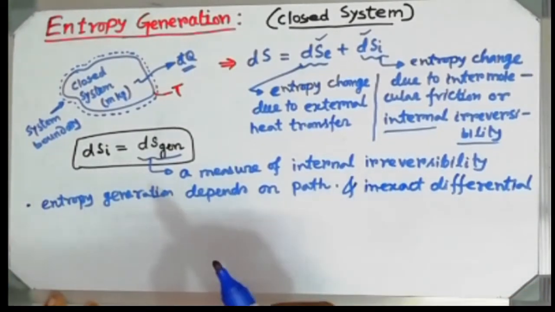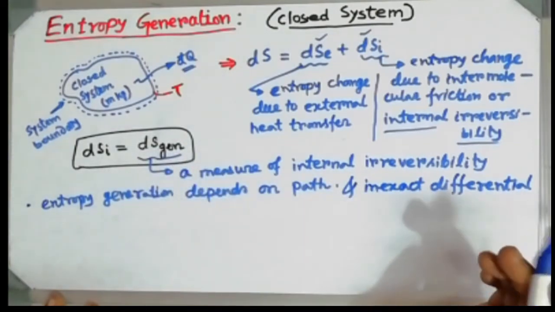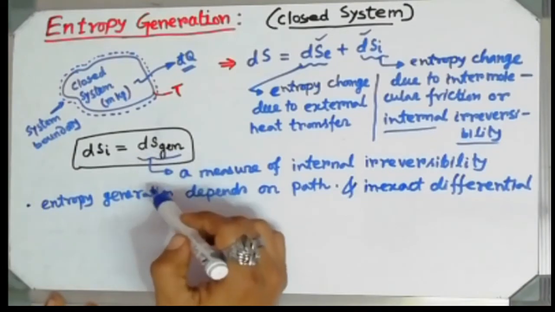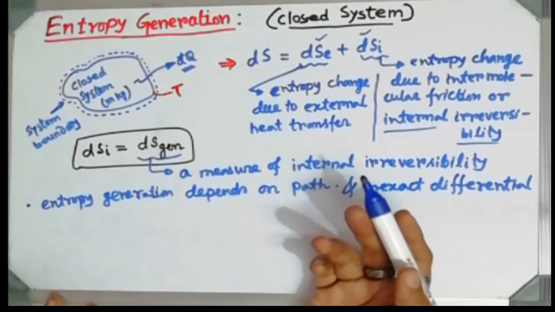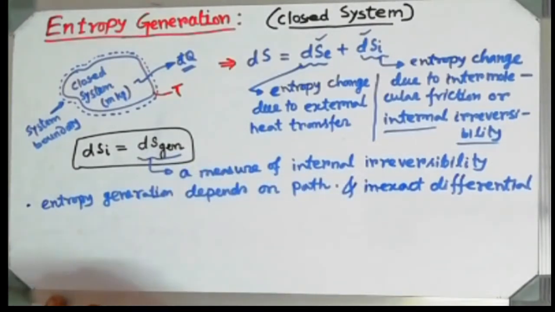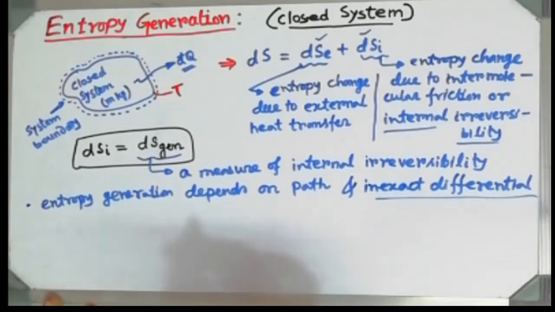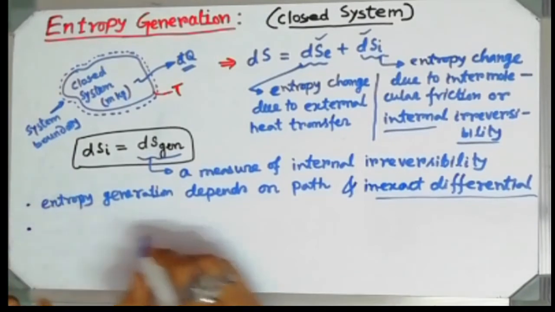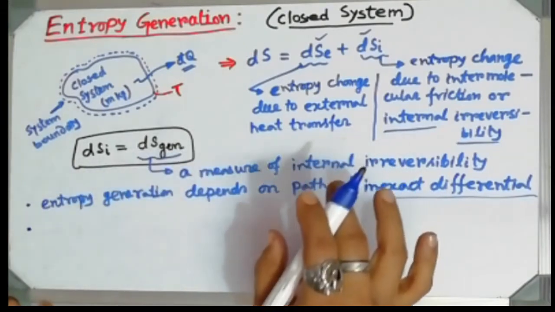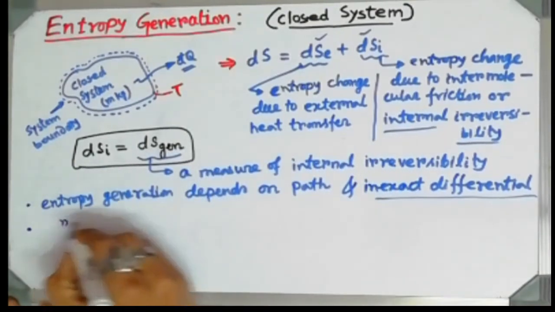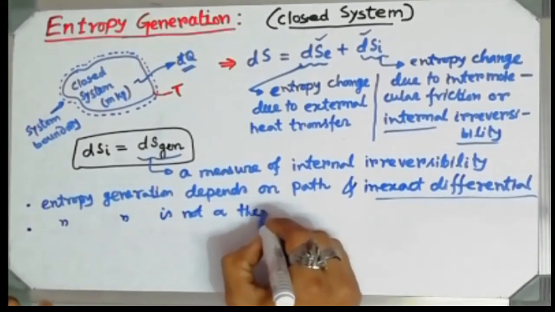Similarly, entropy generation is also an inexact differential. We also conclude that all inexact differential terms which depend on the path are not thermodynamic properties. So entropy generation is not a thermodynamic property.